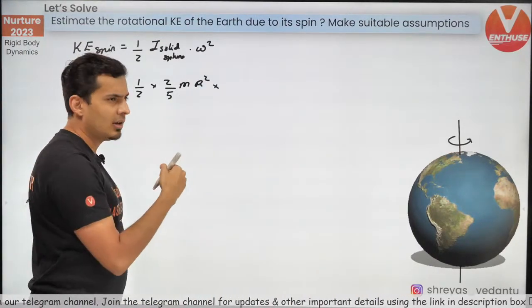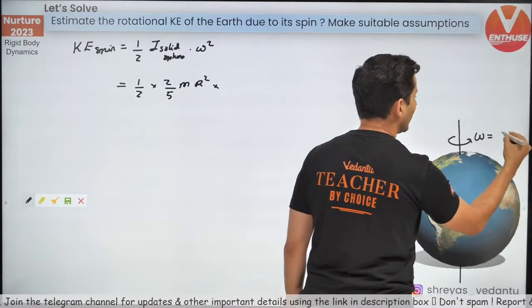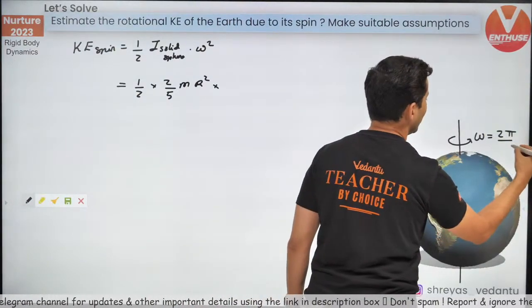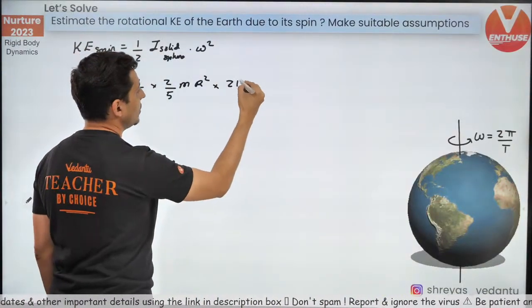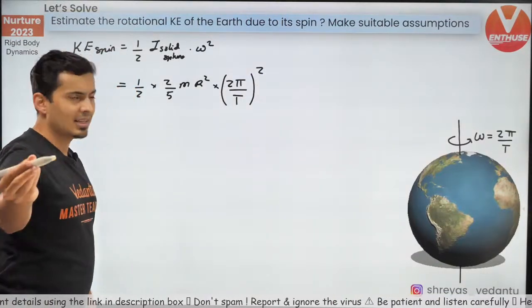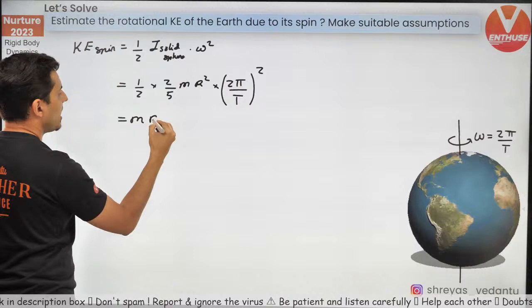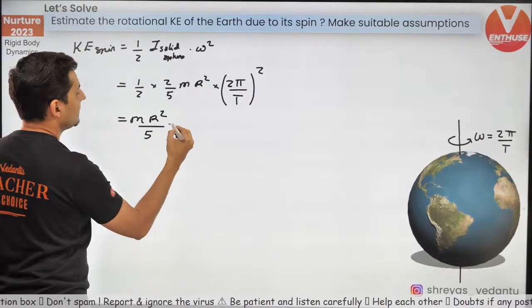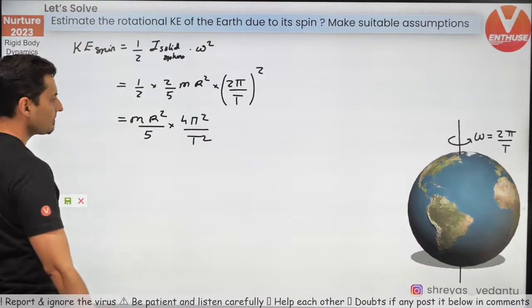Now I do not know omega, but I can find it by this formula, which is 2 pi by the time period of rotation, so 2 pi by T, and that is obviously whole square. That's from circular motion. 2 goes off, so I'm just left with M R square by 5 into 4 pi square by T square. Great.